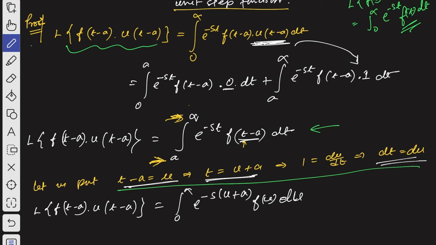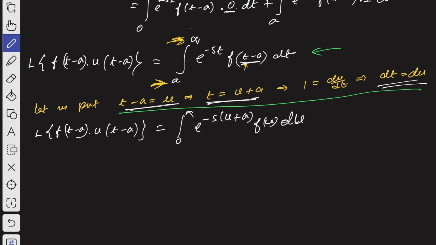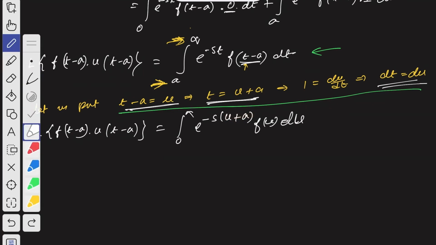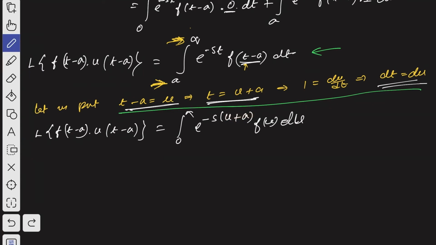That's what we have got. Let me scroll down the page. Don't replace now. We have one more thing to do.